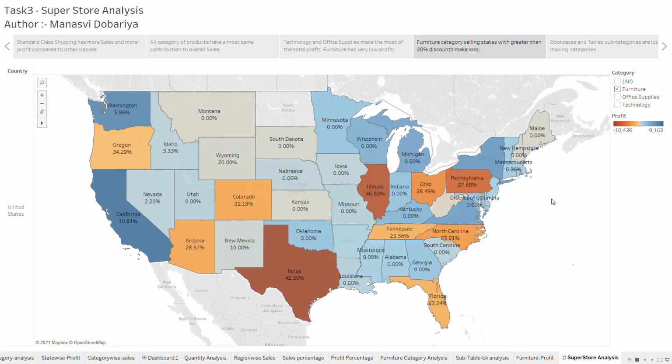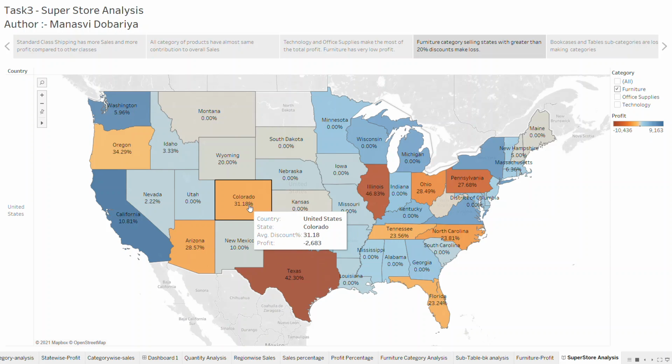So this is the state-wise graph with the profit shown as color. It contains the name of the state with the percentage of discount it is giving, and we have colored it with the profit.